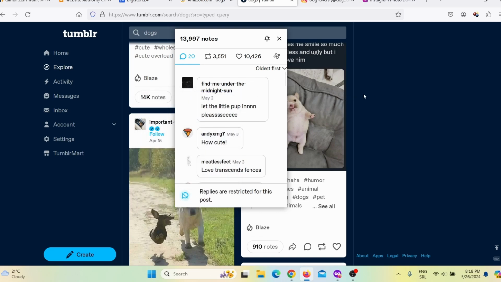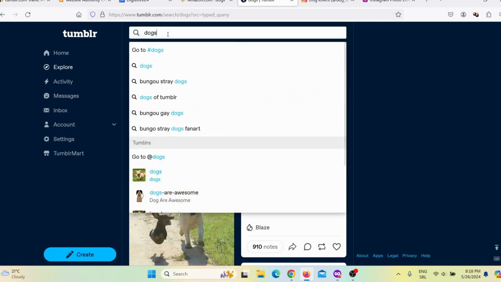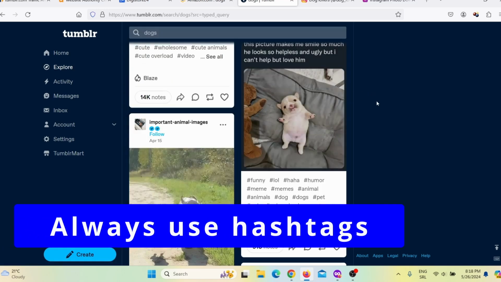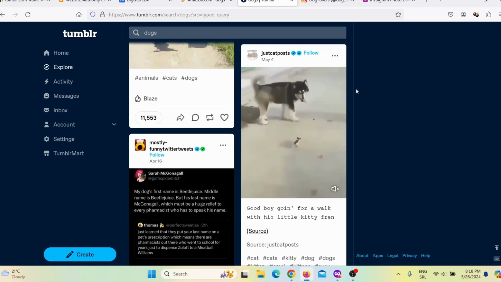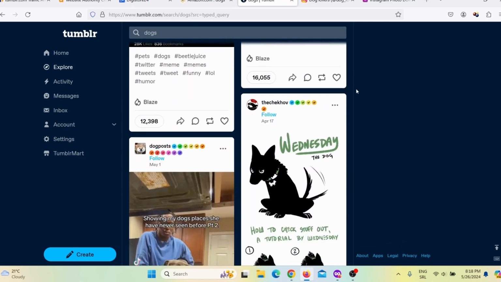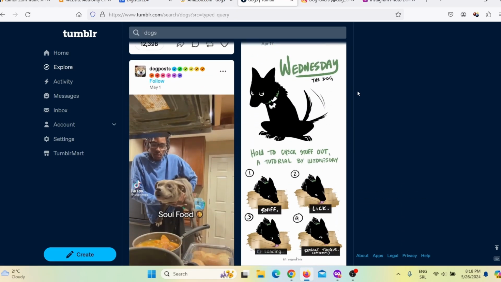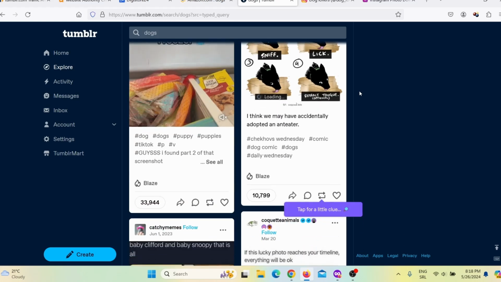Now, another way is to actually search for hashtags. Here you can see first result is a hashtag, and also when you come here you will see that these top posts, they all added hashtags, okay? Hashtags are important on Tumblr, so try to add trending hashtags in your niche.